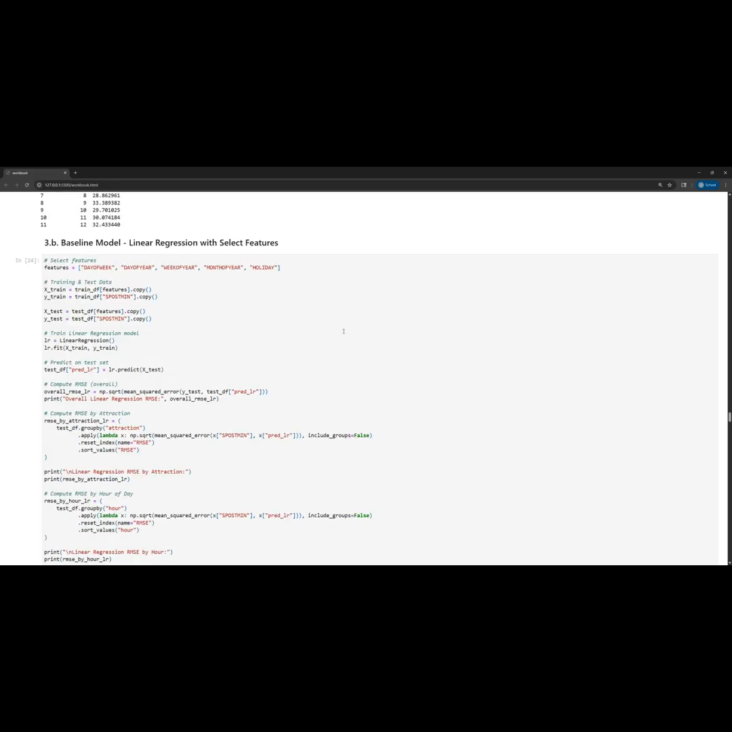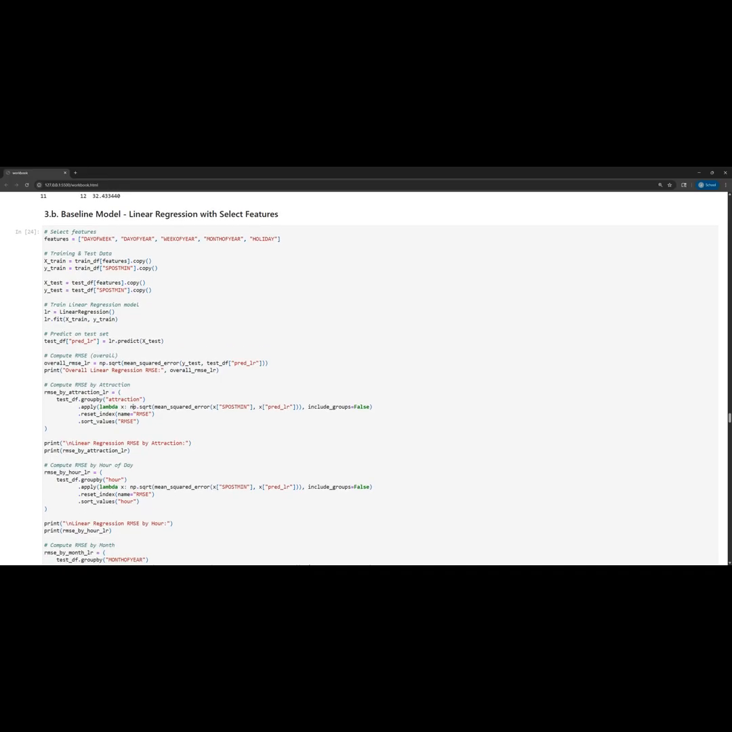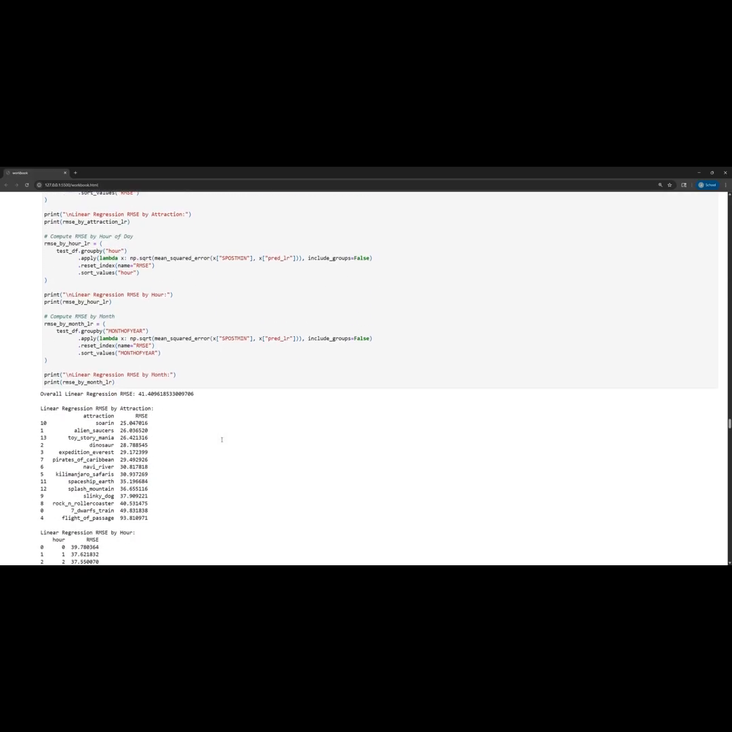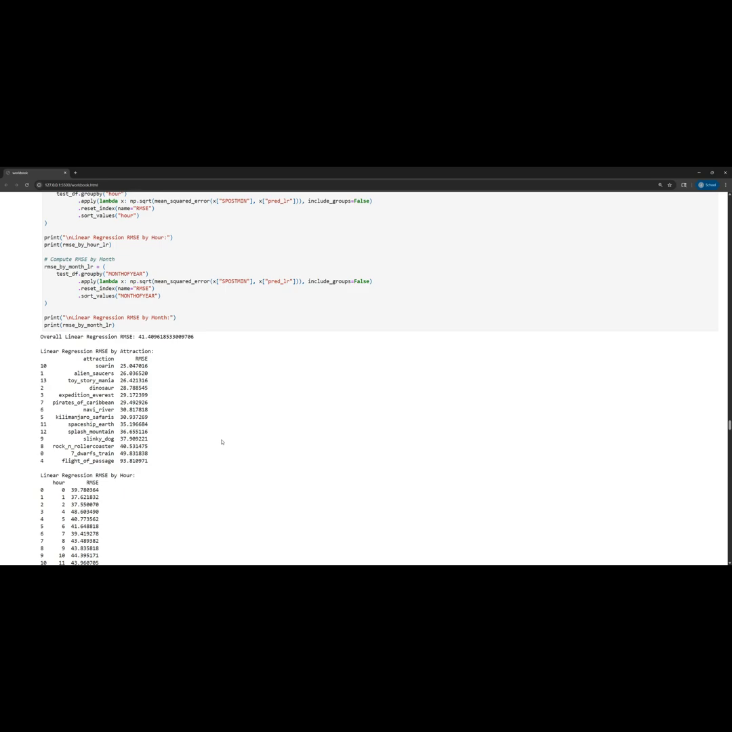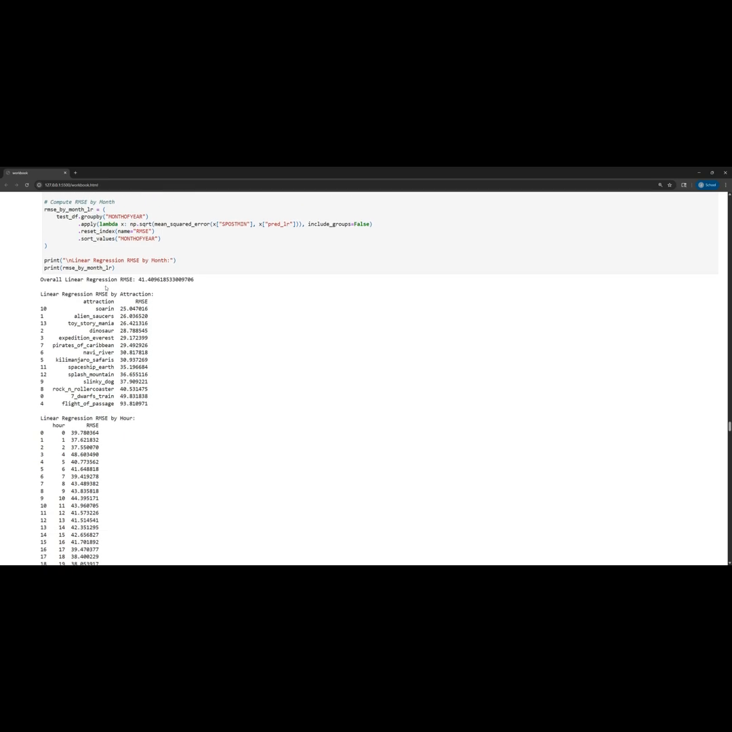My next baseline model was to use linear regression with just a few select features. So I basically just took the time features and used them to try to predict what the attraction wait time would be, given the attraction and these day features. Both of these models have the advantage of being really simple, but unfortunately, they just didn't perform well. In fact, this linear regression model performed even worse than just predicting the average, with an RMSE of over 41.